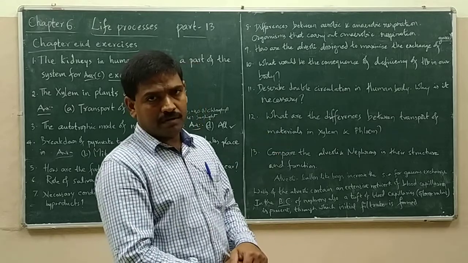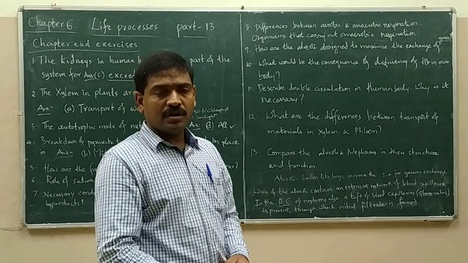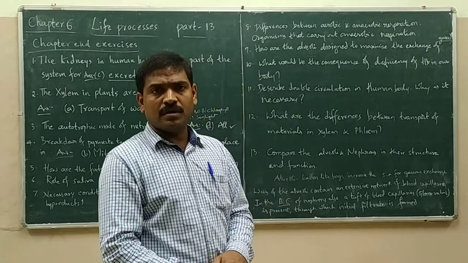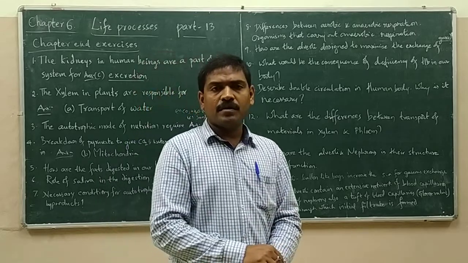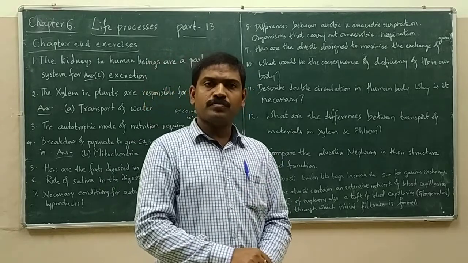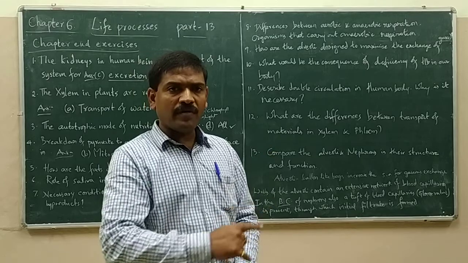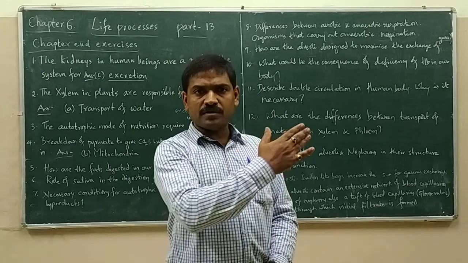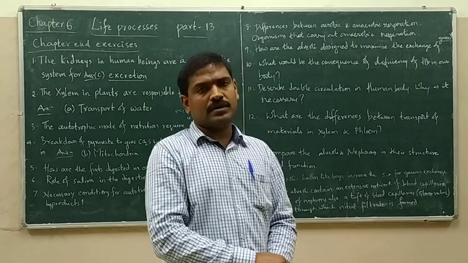And how can we compare this alveoli structure with the structure of nephrons? Nephrons contain parts like first, the cup-shaped structure, Bowman's capsule. Next, the proximal convoluted tubule, the convoluted or spring-like tubule, which is present near, proximal to, the Bowman's capsule. Then the loop of Henle, a hairpin-like structure. After this, again a convoluted tubule, which is farther from Bowman's capsule, so it is the distal convoluted tubule, then followed by the collecting duct.